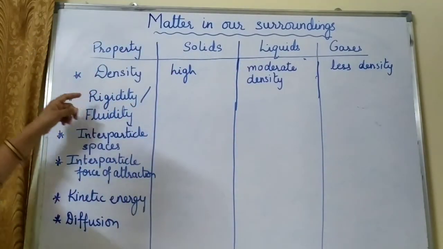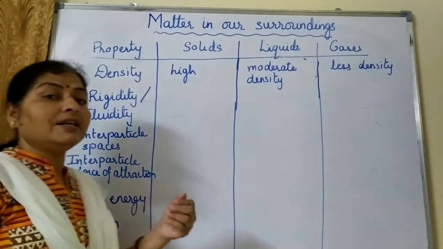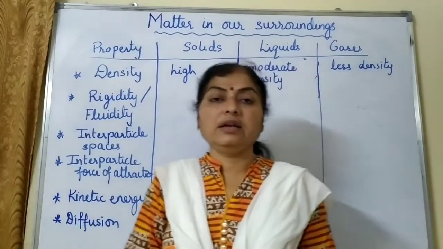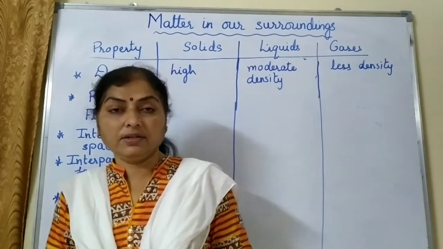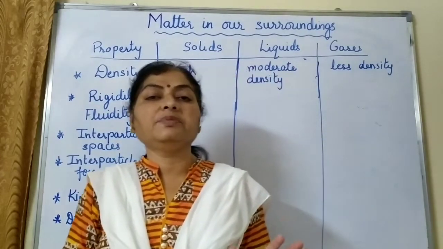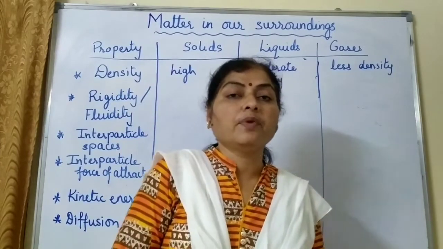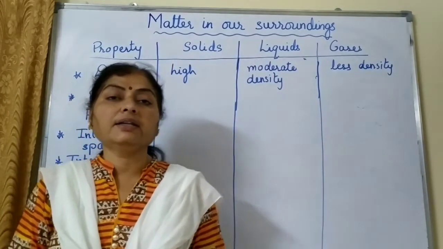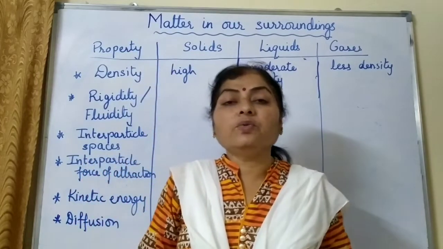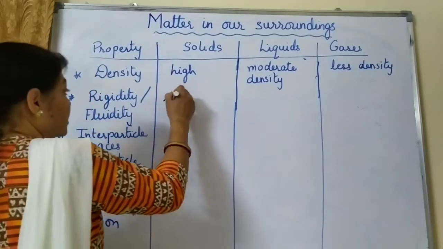Then the next one is rigidity and fluidity. Rigidity means tendency to be in its form as it is. We say some people are very rigid. So what does it mean? They don't want to change themselves. That is rigid. So solids, they maintain their structure intact. They maintain their molecules intact. They don't want to change their shape. So how are they? Solids are rigid.